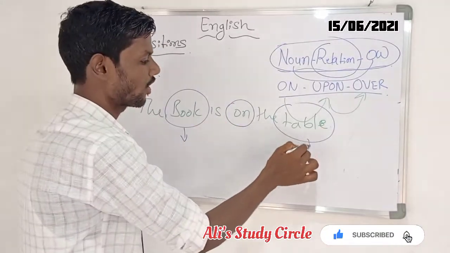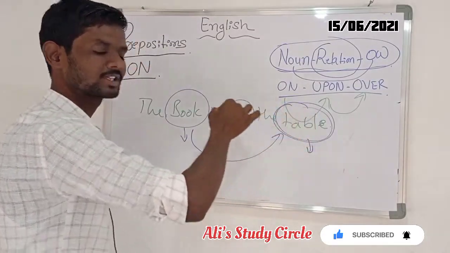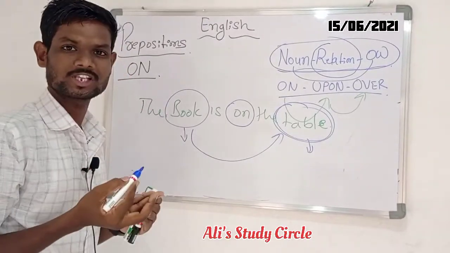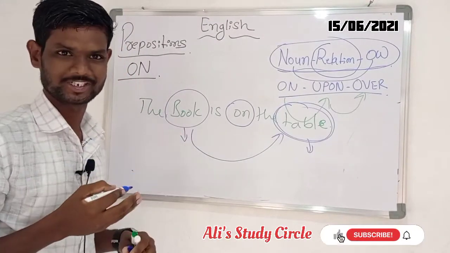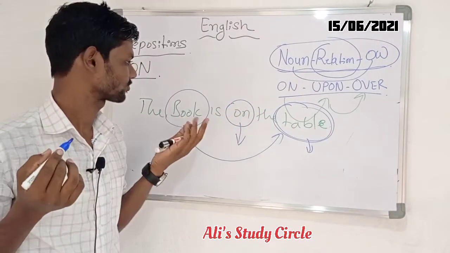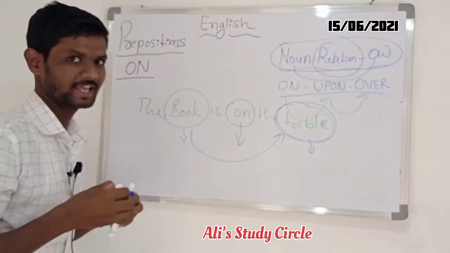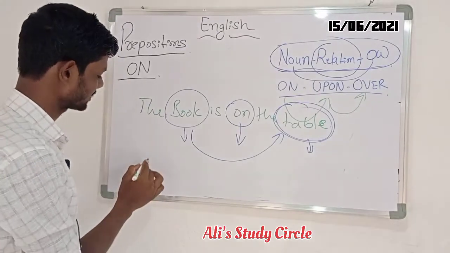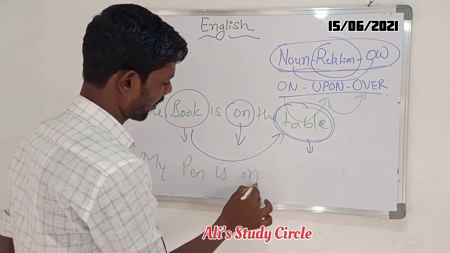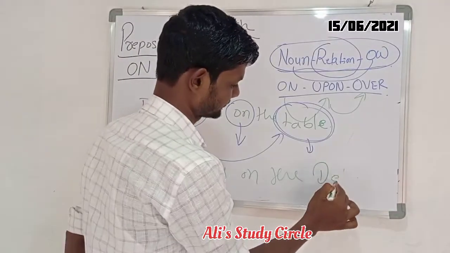subject and our object. Here the table works in the sentence as the object, and our book is working like a subject. So here our preposition on works as a relationship. Another best example for on: my pen is on the desk.